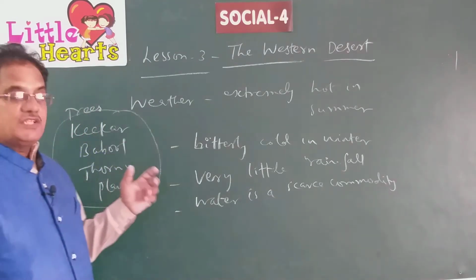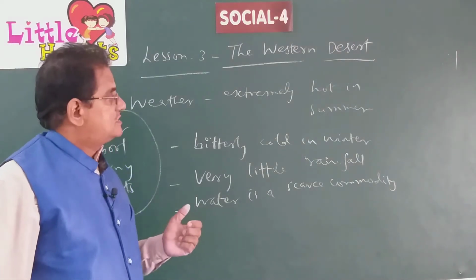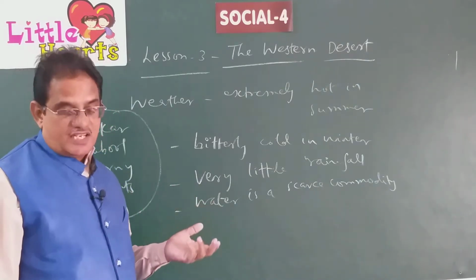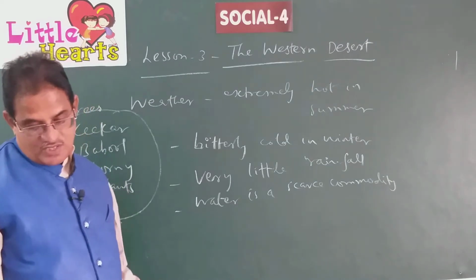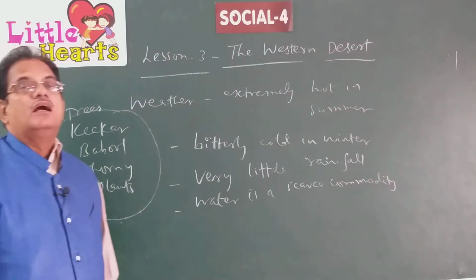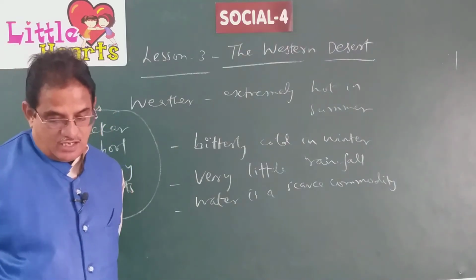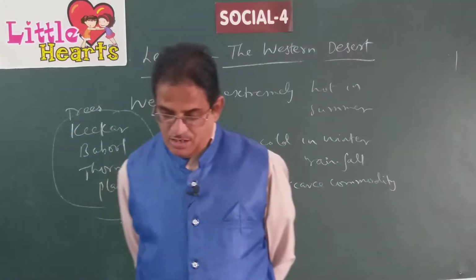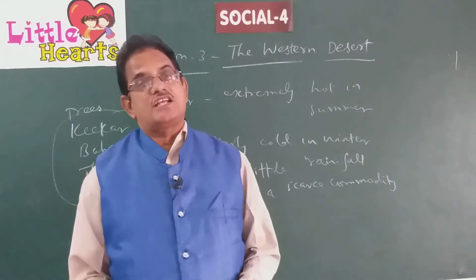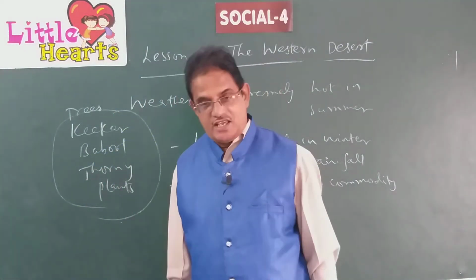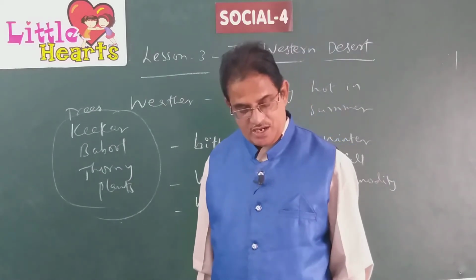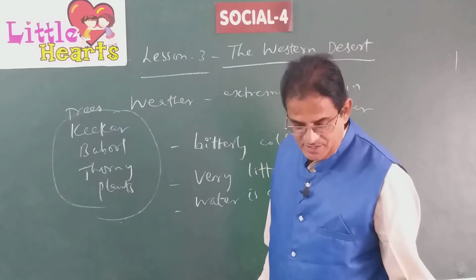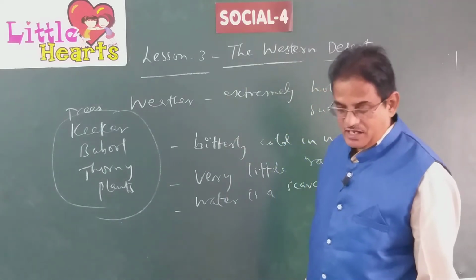And as we said earlier, this desert is located in the state of Rajasthan, and the state of Rajasthan gets water for irrigation from the Bhakra Canal, from the Bhakra Nangal Dam. There are two districts in Rajasthan, Ganganagar and Bikaner, in the southeastern part of the Rajasthan desert, which are irrigated by the Bhakra Canal.